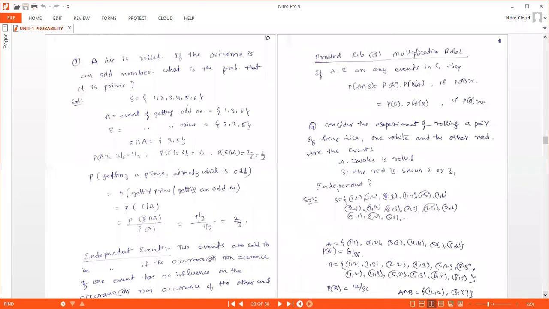Coming to the next problem. A die is rolled. If the outcome is an odd number, what is the probability that it is prime? So one die is thrown here. So the total sample space with 6 elements as elements 1, 2, 3, 4, 5, 6.